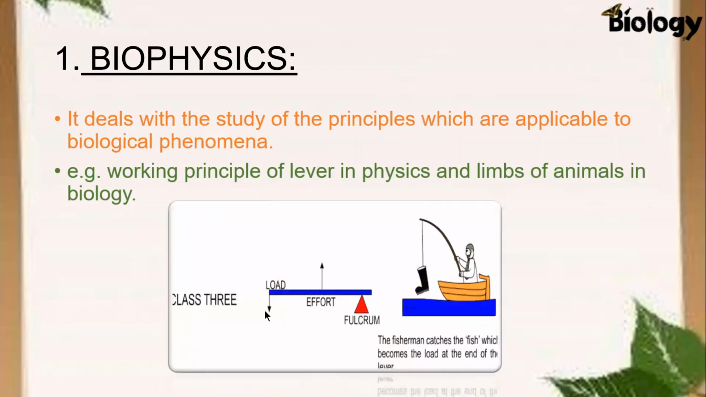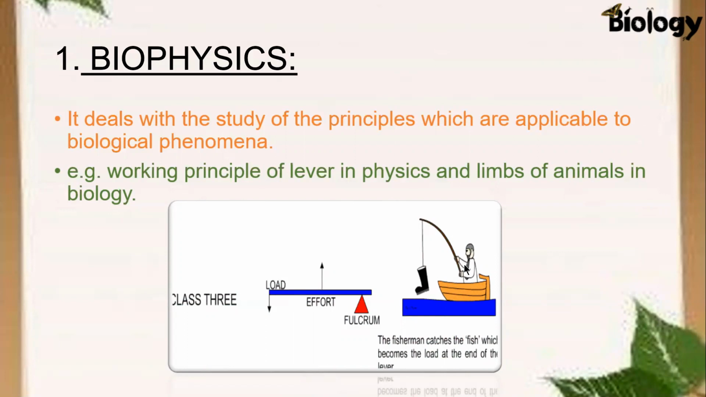In this diagram, you can see this one is a lever, and it is a class 3 lever. And you have studied in your earlier classes that there are 3 types of lever: class 1 lever, class 2 lever, and class 3 lever. In a class 3 lever, load is at one side, effort is at the center, and fulcrum is at the other side. Same principle is in case of humans.